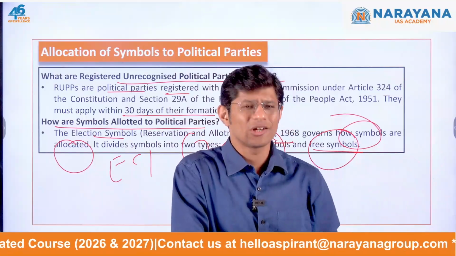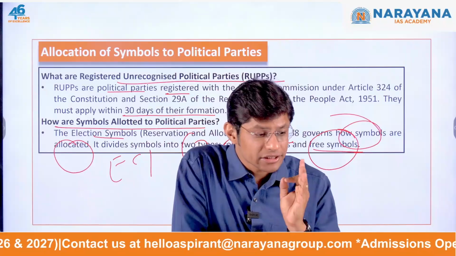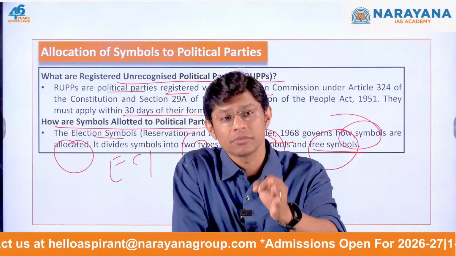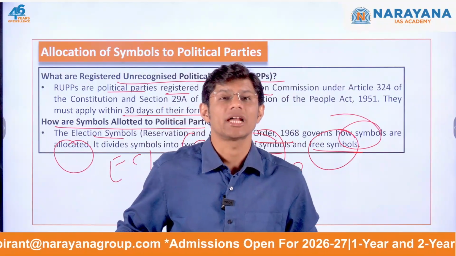They of course consider all the facts and hear both sides. Now, the decision of the Election Commission of India regarding allocation of the symbol in case of a split is final and binding. It cannot simply be challenged.